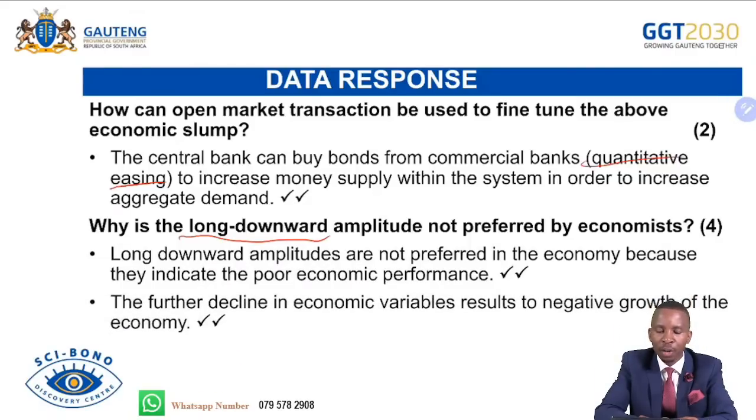The further decline in economic variables results in negative growth of the economy. We've seen in that graph that the economy declined up to zero, then went beyond zero, which means it went below zero, which means now that the long downward amplitude went further to the point that there was no production, but everything was negative in the economy.